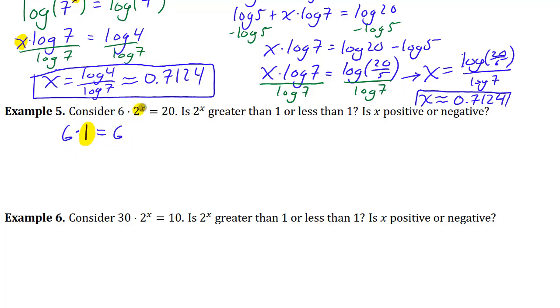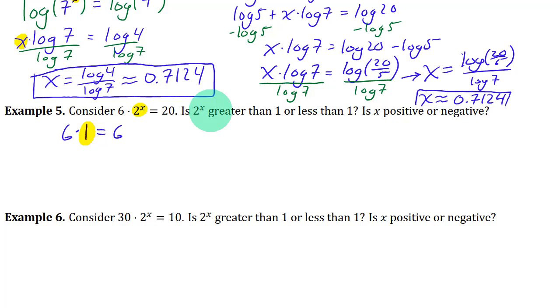So the 2 to the power x, do we want that to be bigger than 1 or less than 1? Probably bigger than 1, to get something bigger than 6, because you want to get 20, which is bigger than 6. So 2 to the x is greater than 1.